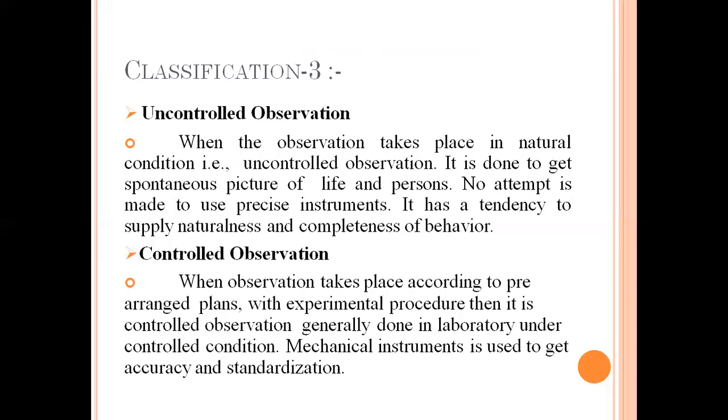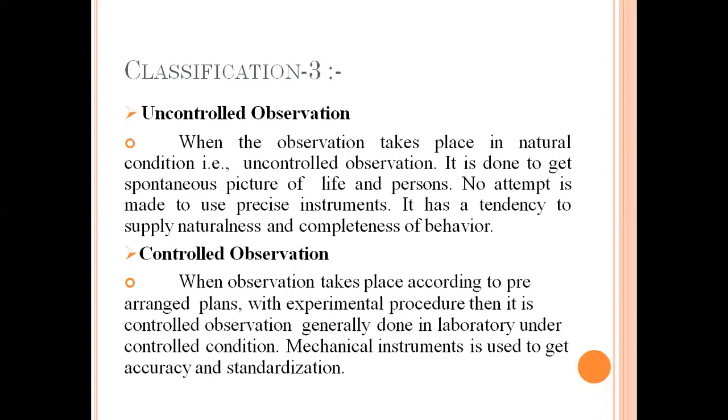Classification 3 contains uncontrolled observation and controlled observation. Uncontrolled observation takes place in natural conditions, that is, it is done to get a spontaneous picture of life and persons. Uncontrolled observation is occurring naturally. No attempt is made to use precise instruments. It has a tendency to supply naturalness and completeness of the behavior. So in uncontrolled observation, nothing is previously planned. Okay, it goes with the flow.